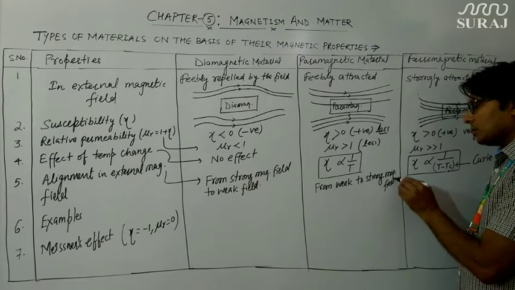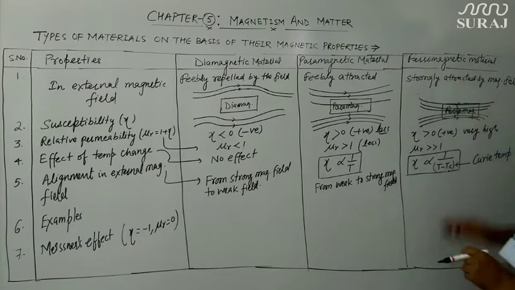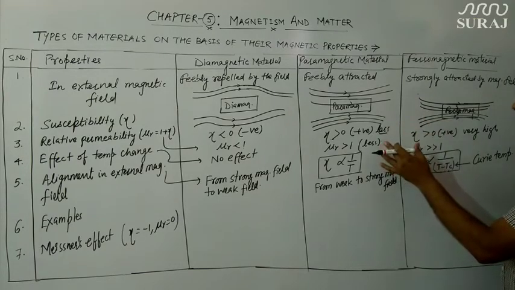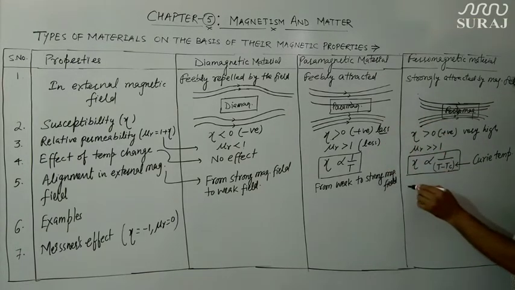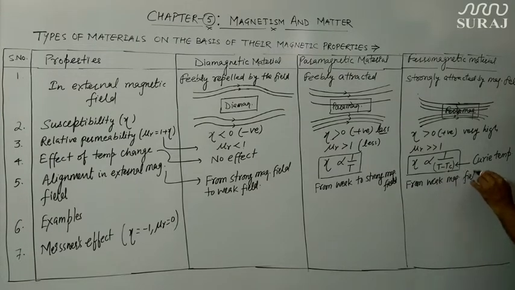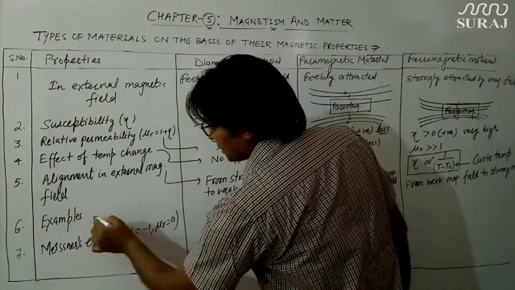Let us talk about ferromagnetic material. Since the properties of ferromagnetic and paramagnetic material are quite similar, they also align themselves from weak magnetic field to strong magnetic field. Okay, let us talk about the next property, which is examples.